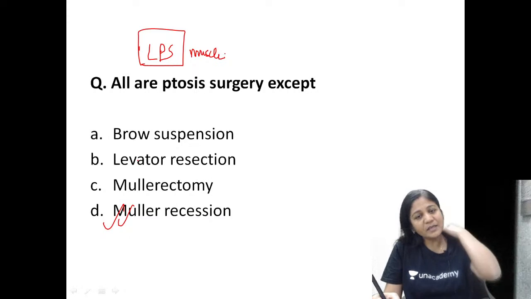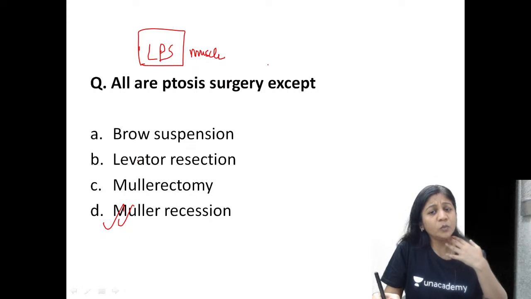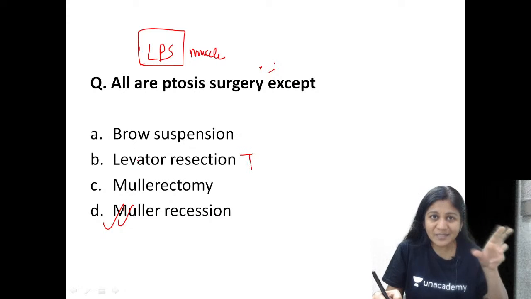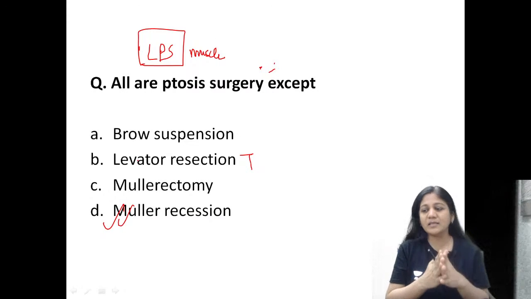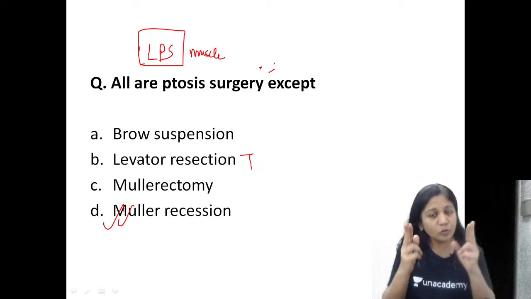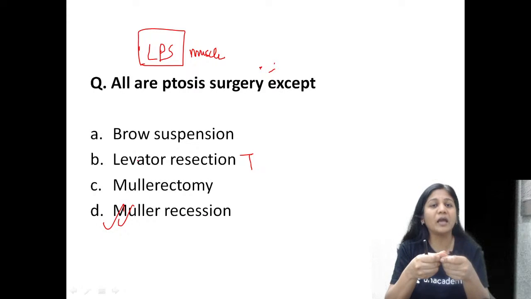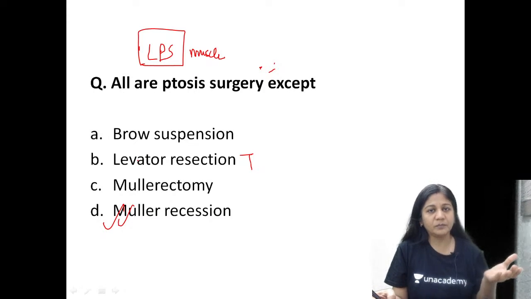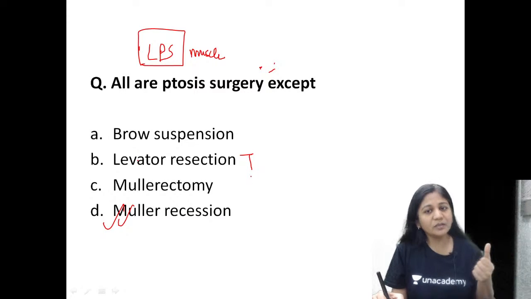So when your LPS muscle is weak, you would like to do an LPS resection. The word resection means that you cut short the muscle. The muscle was there, you made the muscle shorter, and then you reattach. So while you do that, the muscle becomes strengthened. Okay, so this is the first ptosis surgery which is very commonly done.